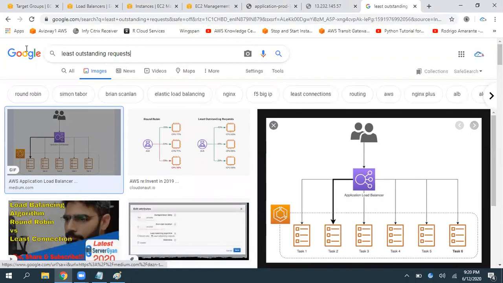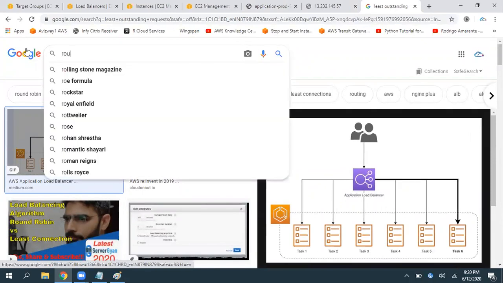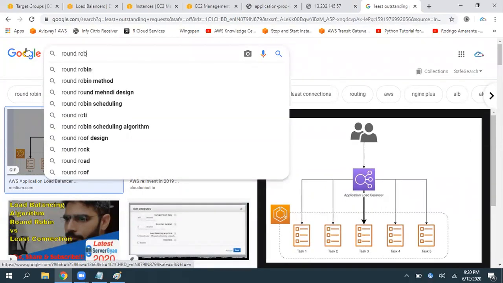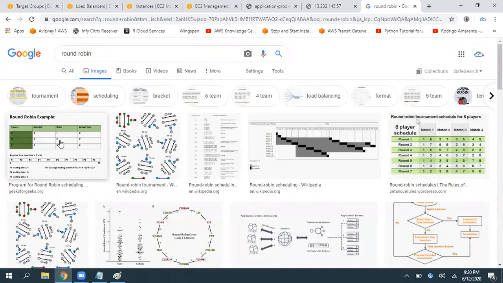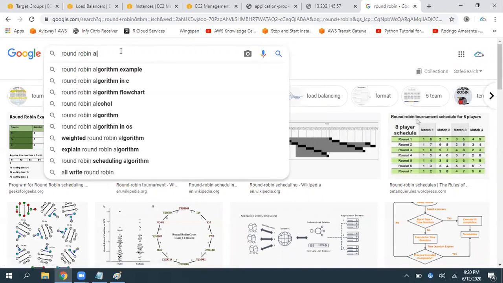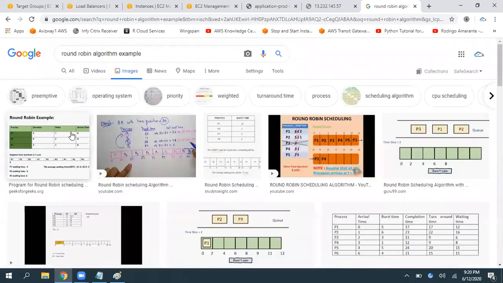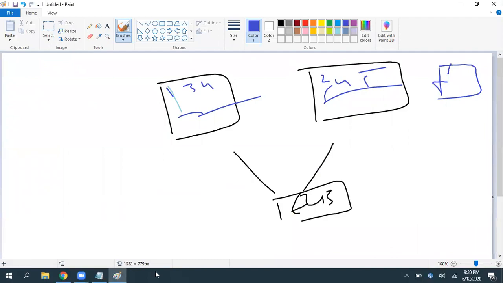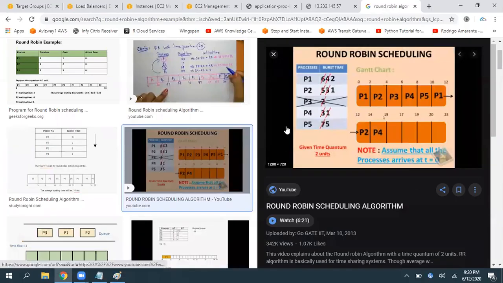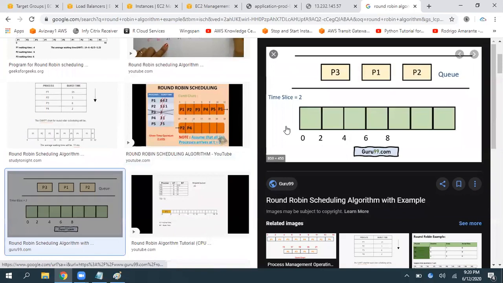If you want to look at the round robin mechanism, here you can find it. In simple terms, first request, second request, and if anything is added, it is also going to take the request. So this is the round robin algorithm.